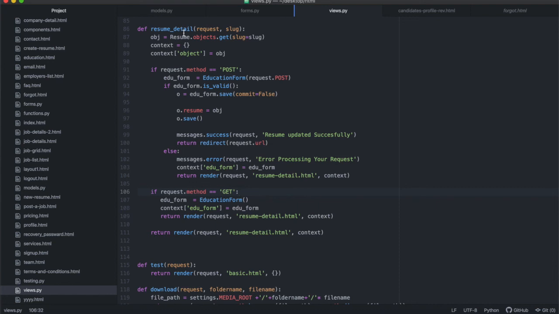And why am I doing it like this? This is up to you how you do this, okay? I don't want to create too many different pages. I don't want to create a specific page for each and every single class, all right? I want the education to appear seamlessly connected to the resume, okay? So I don't want the user to figure out this is the resume page, this is the whatever page, this is the object, this is the education page.